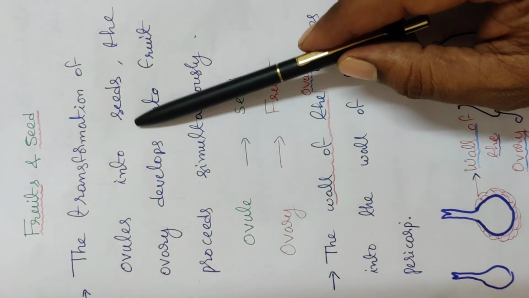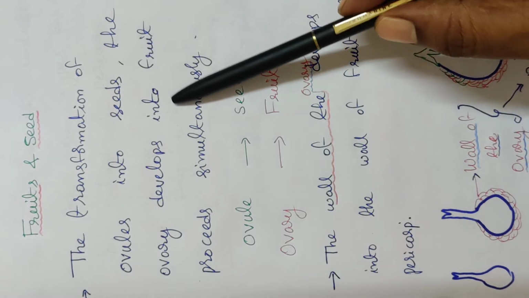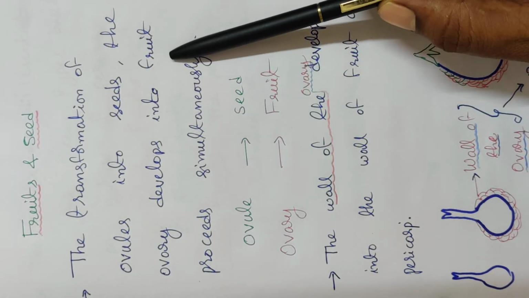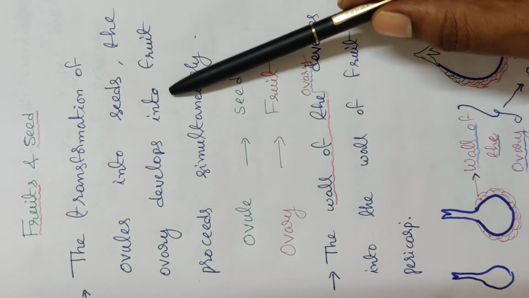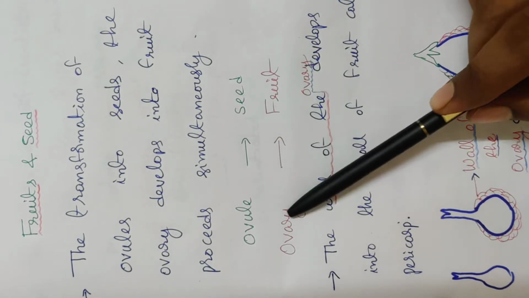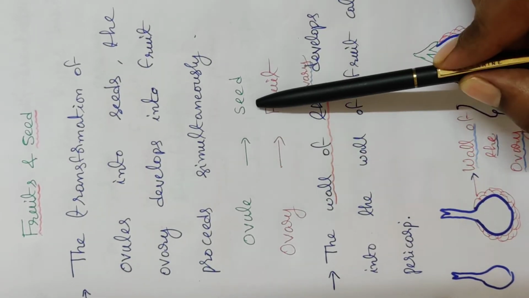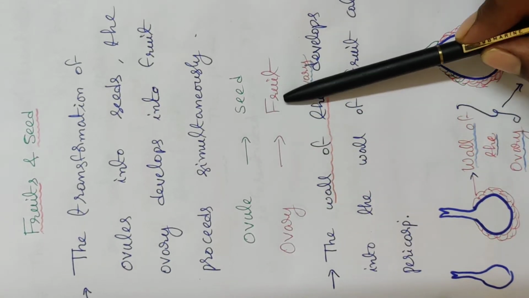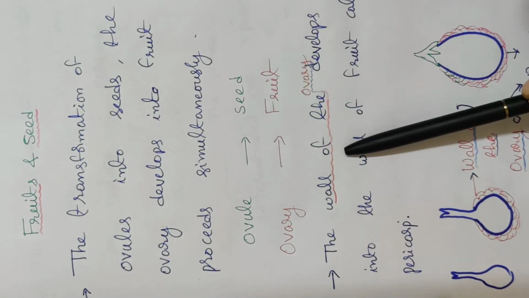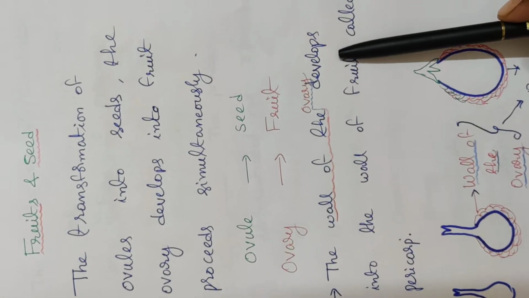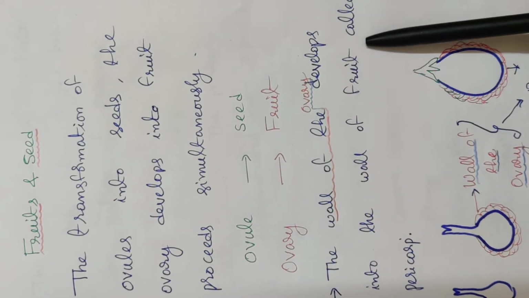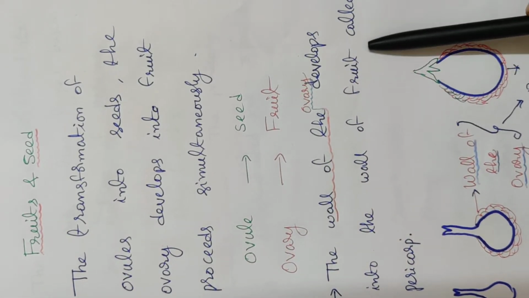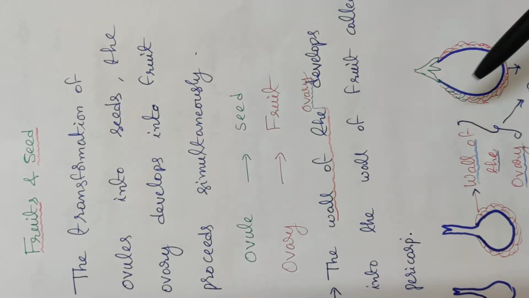Okay, ovule develops into seeds. The ovary develops into fruits after the fertilization process. Ovule develops into seed. Ovary develops into fruit. The wall of the ovary develops into the wall of the fruit. The fruit wall is called the pericarp.